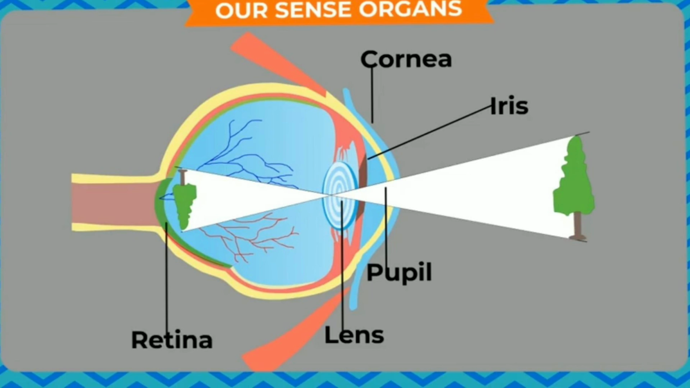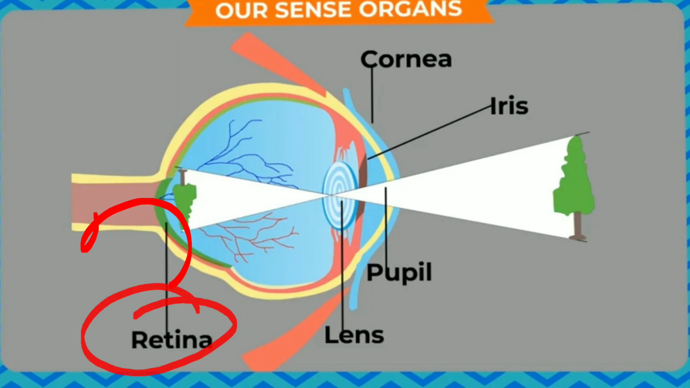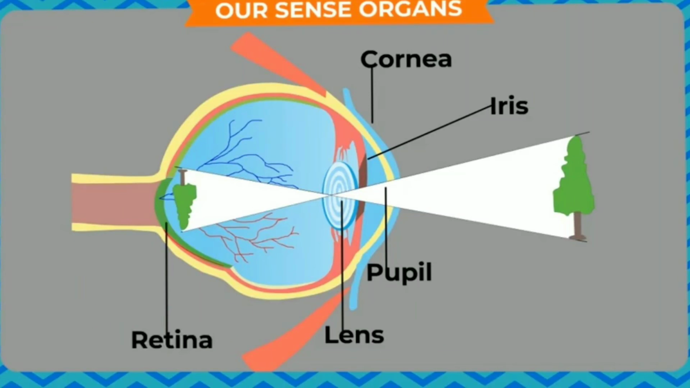The optic nerves. Now we have nerves also. Now what is the function of the nerves? The optic nerve connects the eye to the brain. It connects your eye to the brain, and the messages from the retina pass to the brain through the optic nerves.